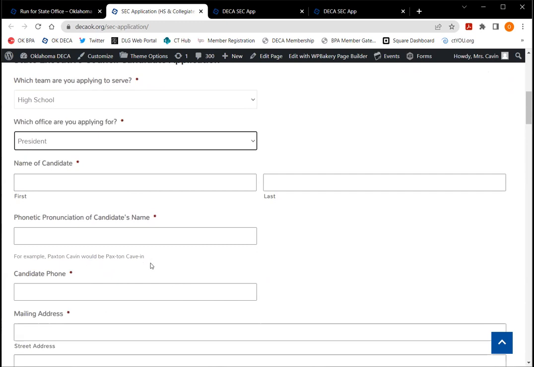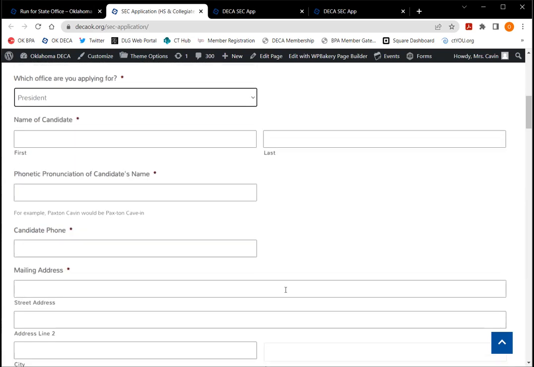I have my name as an example here, and I'll say my name. For example, Paxton Caven would be written out like this, and that's how you would write out how to say Paxton Caven. That is just so that our stage production team knows how to pronounce your name. We want to get your name correct.